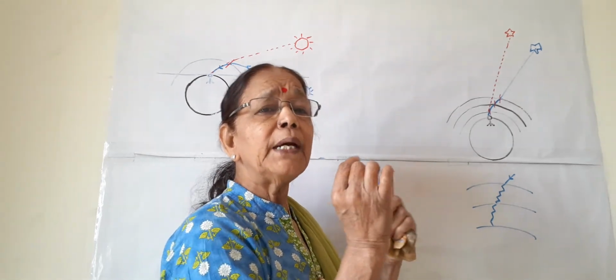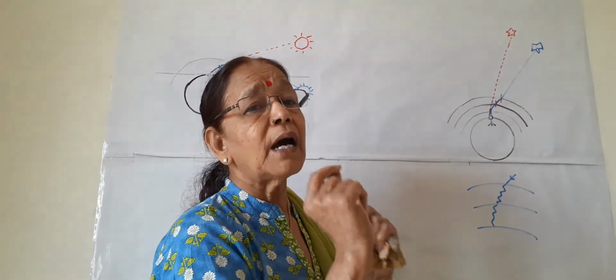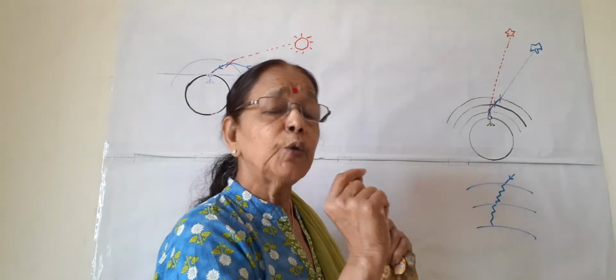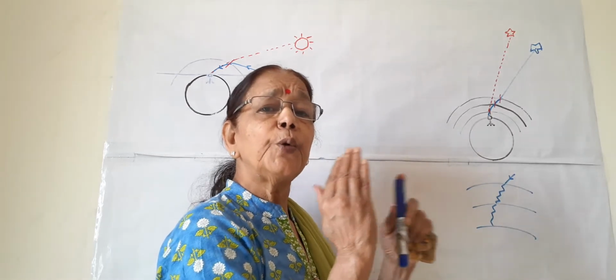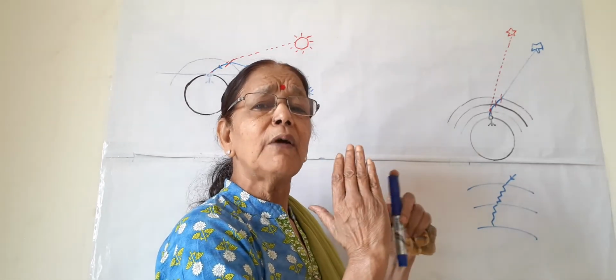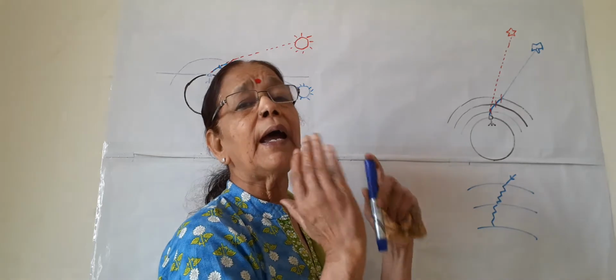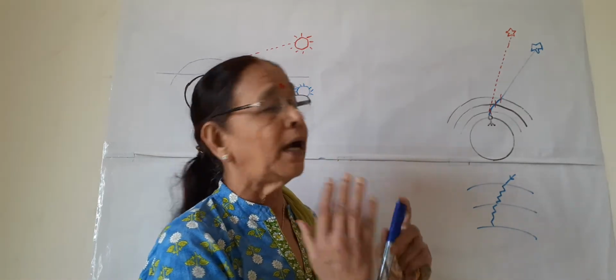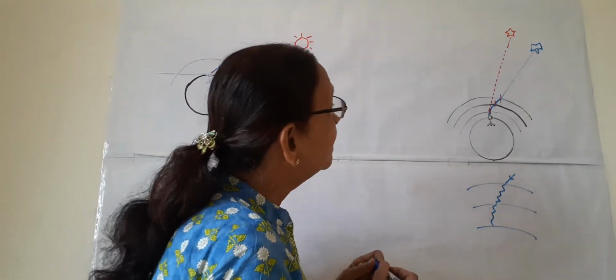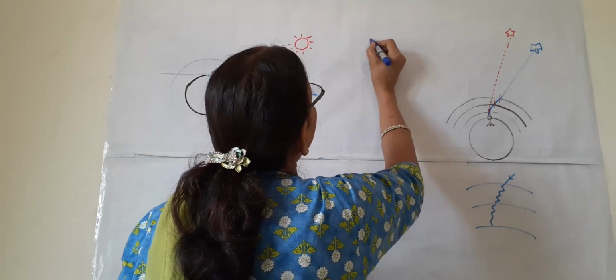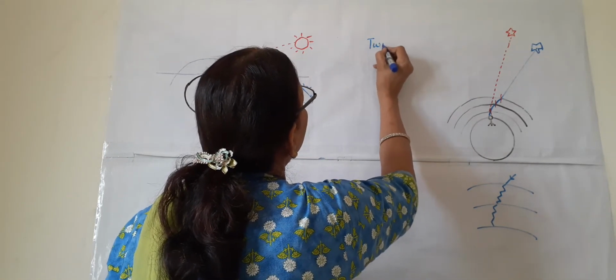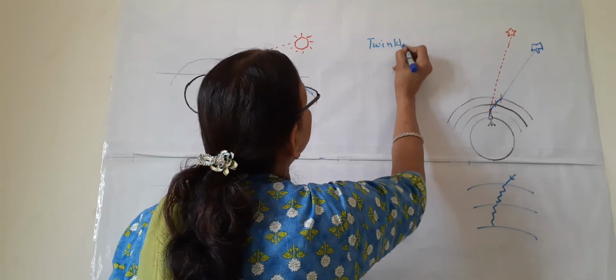So it appears as if the stars are twinkling, though they are very much stationary, but due to the different angles of light rays which come to our eye, it seems as if they are twinkling. We see the science behind this. Twinkling of stars.